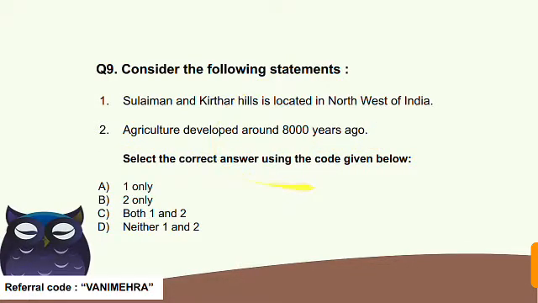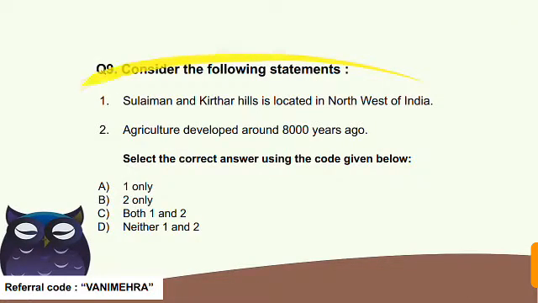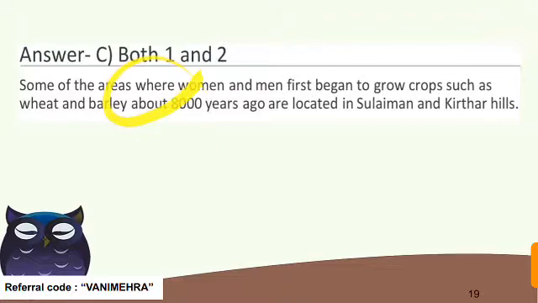See the information here. Some of the areas where women and men first began to grow crops such as wheat and barley about 8000 years ago are located in Suleiman and Keeta Hills. So this is the early finding. Suleiman and Keeta Hills in the northwest of India, and here barley and wheat were grown by the people around 8000 years ago. So we can say that agriculture was also developed at that time in the Suleiman and Keeta Hills. So the correct answer here is C, both the statements are correct. And the source is page number 9.